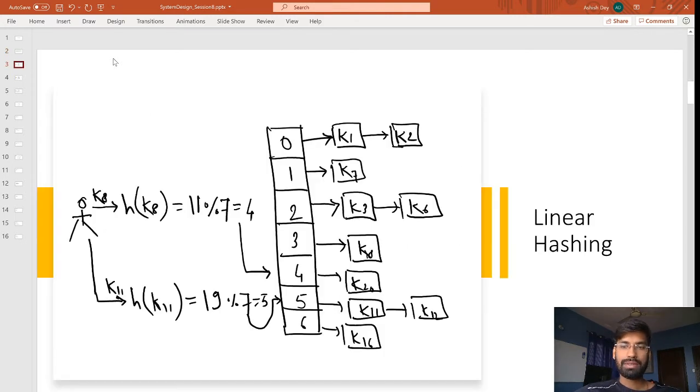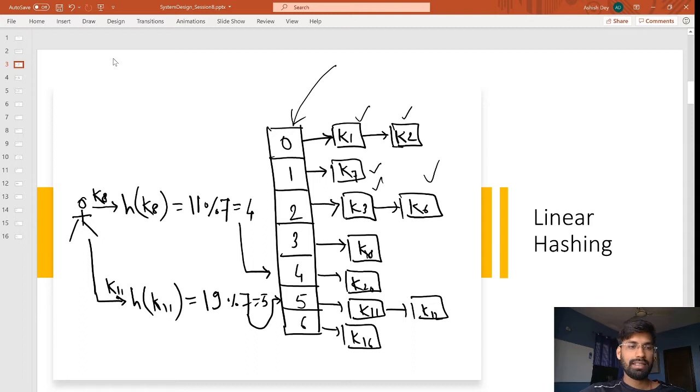This is how we can see linear hashing. The picture I have drawn is like a hash table, but here it is not just a simple data structure. These all represent servers: 0, 1, 2, 3, 4, 5. Let's assume only a few keys are stored on these servers. Server 0 has two keys, k1 and k2. Server 1 has k7, server 2 has k3 and k6, and similarly for the other servers.